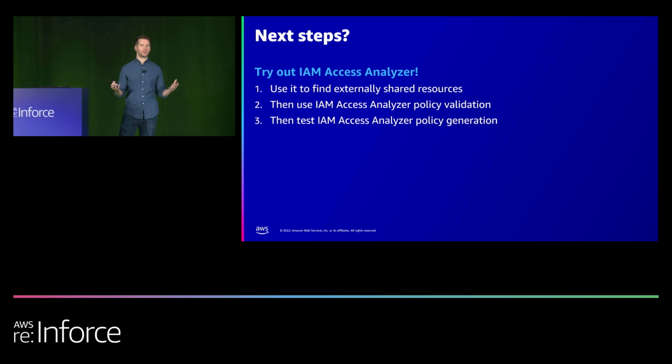If it wasn't obvious, we're biased towards IAM Access Analyzer. We think it's a great service and it has essentially 3 components to it. So I encourage you to turn it on, use it to find some unintended access to your resources or data that's being externally shared, and go remove that unintended access. You can also use the policy validation function and feed in some pre-existing policies and see if you can improve those. And then lastly, the policy generation capability.